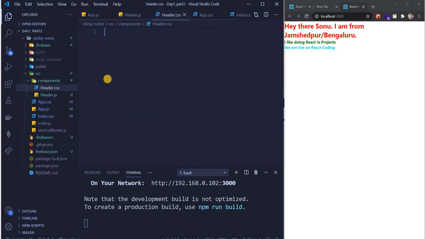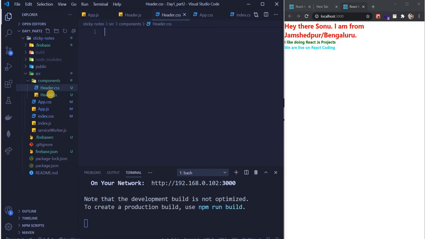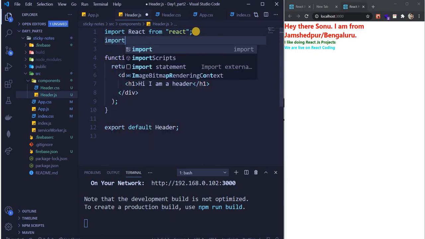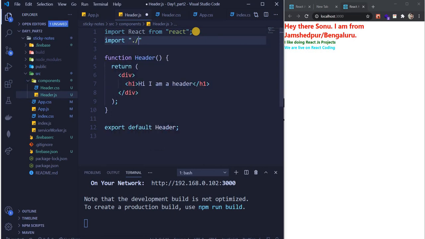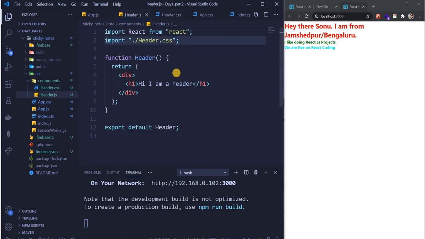Header.css. So always create a complementary file for that CSS. Okay. So one JS file should be there and one CSS file should be there. Okay, guys. No, you have to create it on your own and write this: import dot slash header dot css, so that we are importing that CSS file over here. Cool.